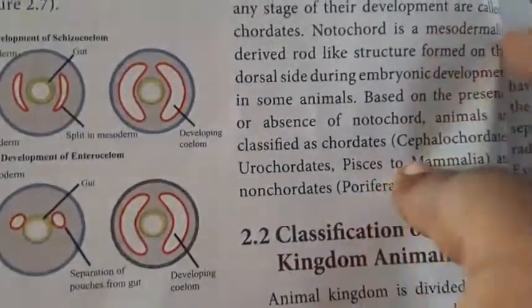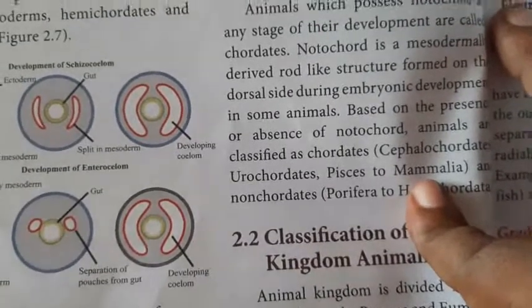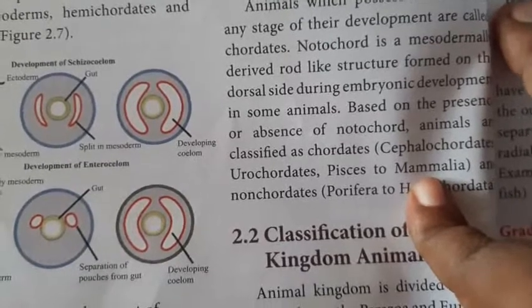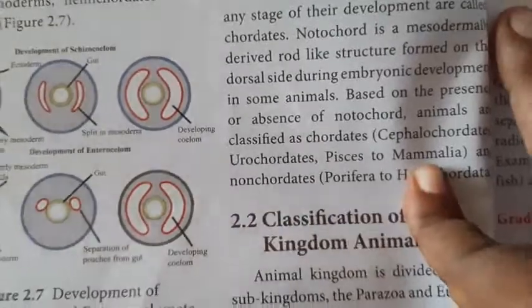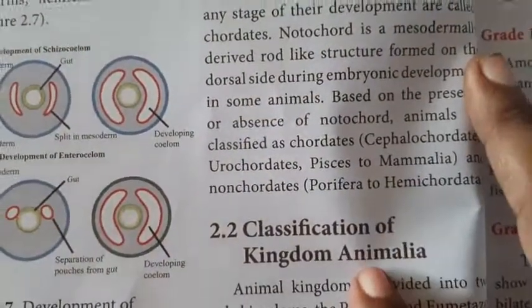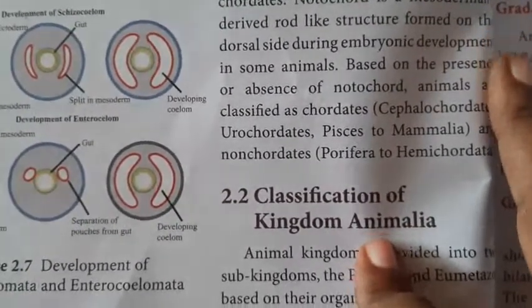For example, in the cockroach, the head region is followed by the thorax region, then another region is the tail region. The function is very different. Then notochord is a rod-like structure formed on the dorsal side during embryonic development.